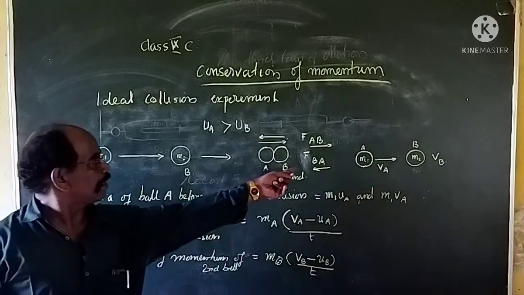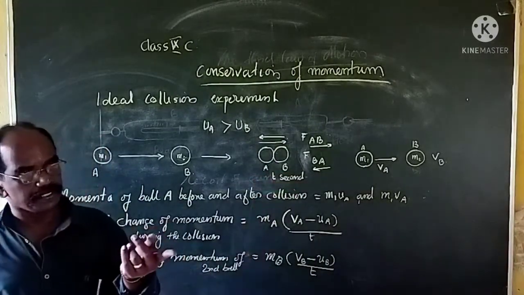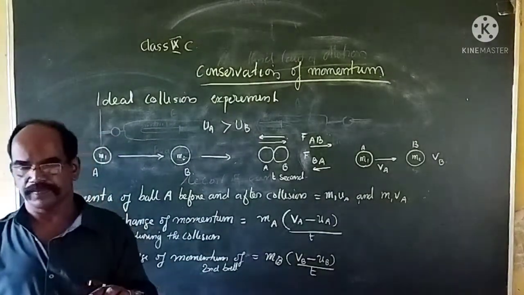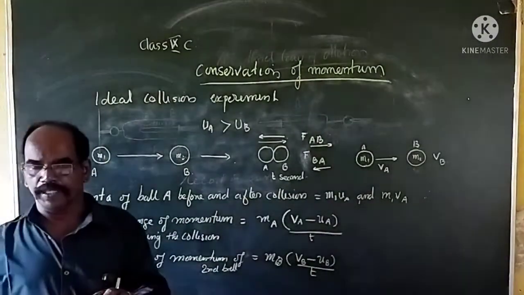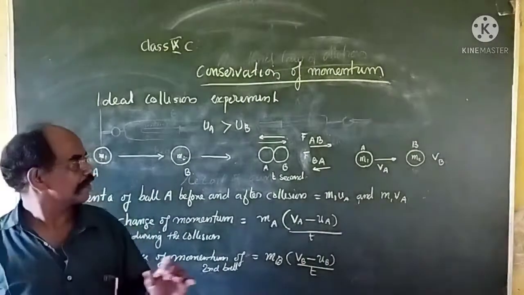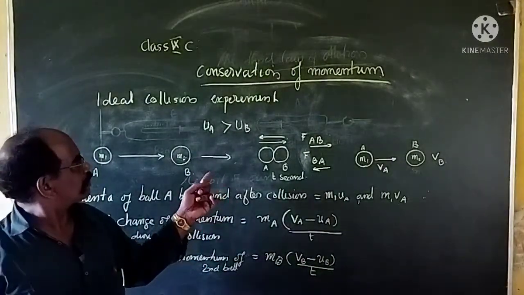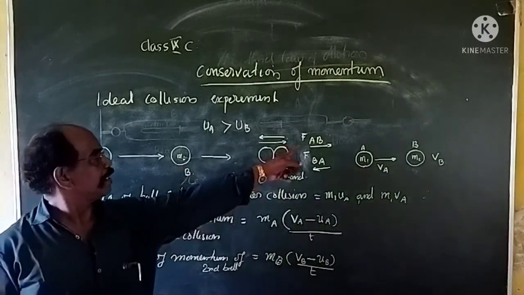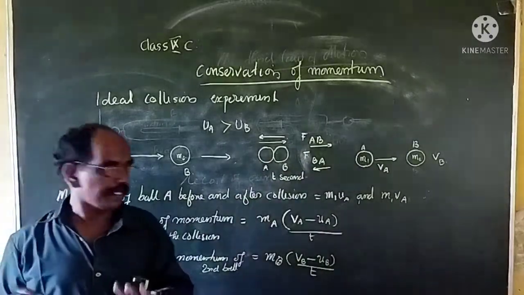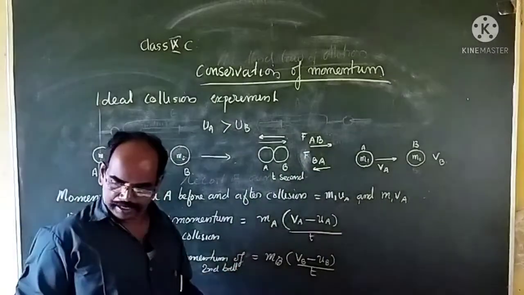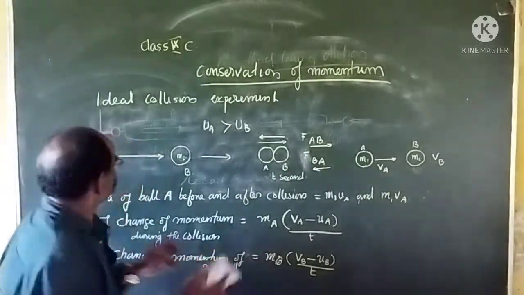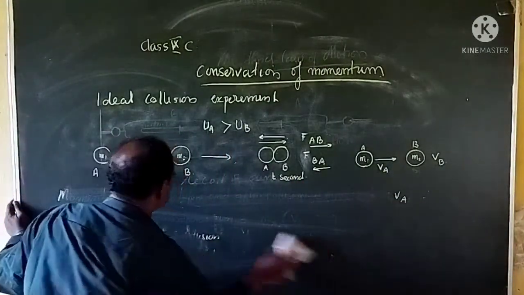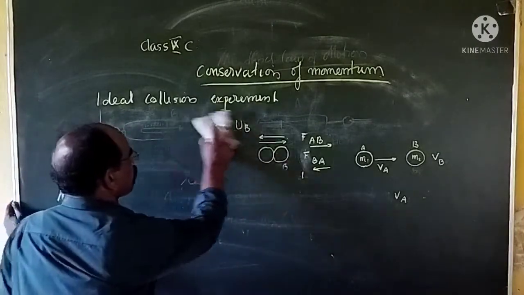So we can say that the force exerted by the first ball, that is F_AB. Let me drop this portion. That is helpful for you, otherwise you may find it difficult.